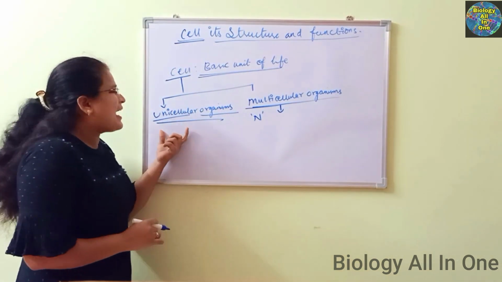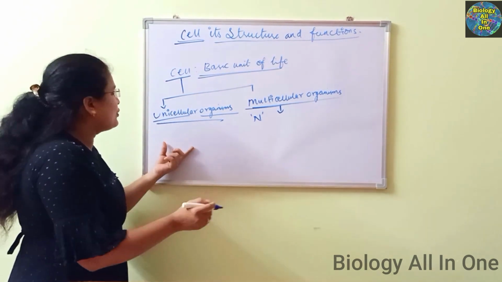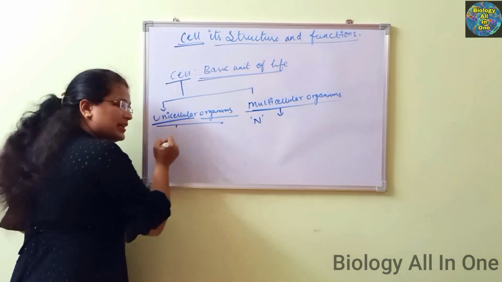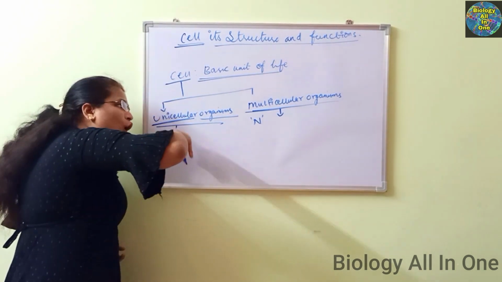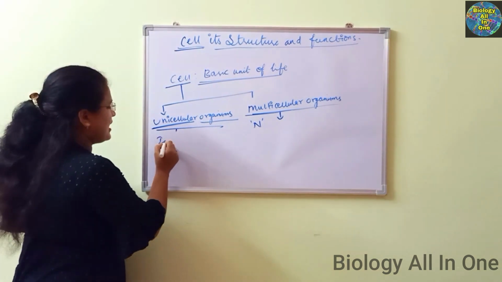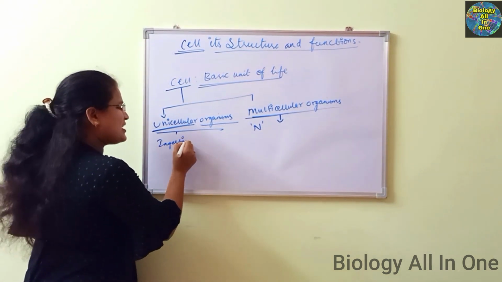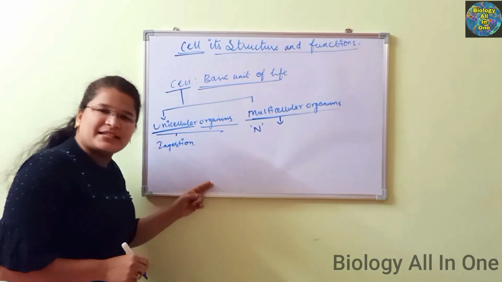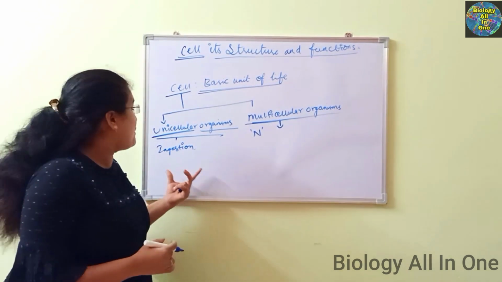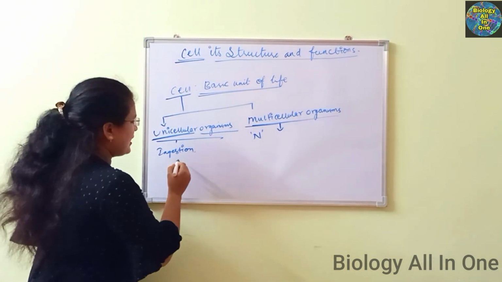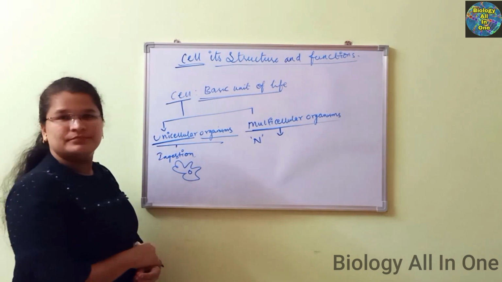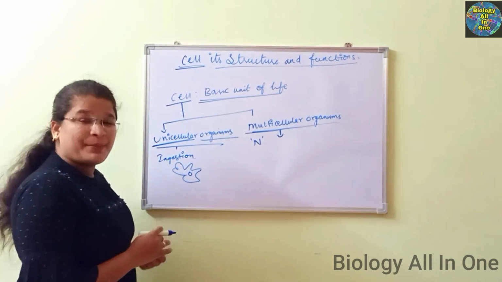I have told you that unicellular organisms have a single cell and perform all the functions in that single cell only, like ingestion, digestion, egestion, assimilation, excretion. All these functions can be performed only through the single cell. The best example for that is amoeba. Amoeba is shapeless.